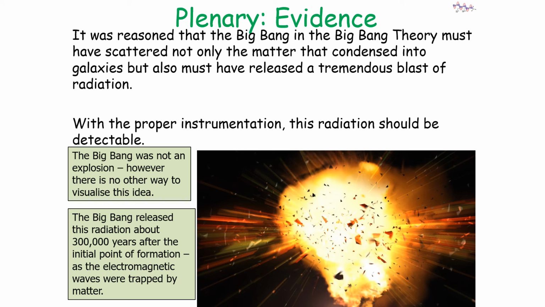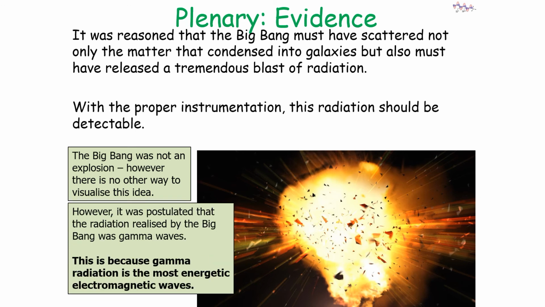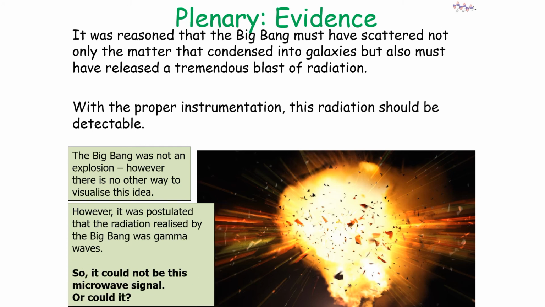Now, the Big Bang released this radiation about 300,000 years after the initial point of formation, because before then, like mentioned before, electromagnetic waves were trapped by matter. So it was realized that the radiation was originally released by the Big Bang as gamma waves 300,000 years after the point of creation. This is because gamma radiation is the most energetic electromagnetic waves. However, this couldn't be the microwave signal observed by Penzias and Wilson, or could it?